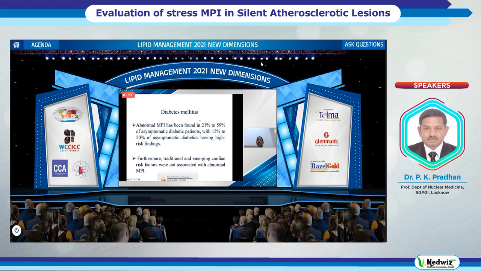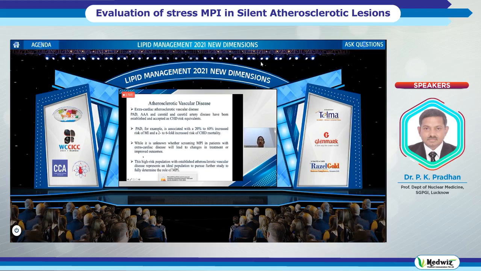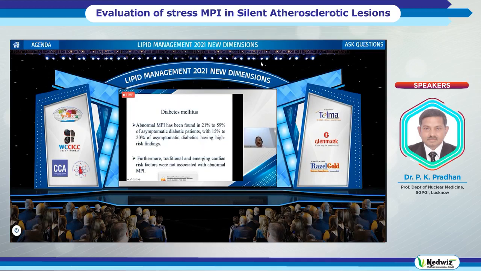These are asymptomatic diabetics with high-risk findings like multiple perfusion abnormalities in different territories of the SPECT or PET scans, and they will go straight to angiography. Furthermore, traditional and emerging cardiac risk factors were not associated with abnormal MPI.